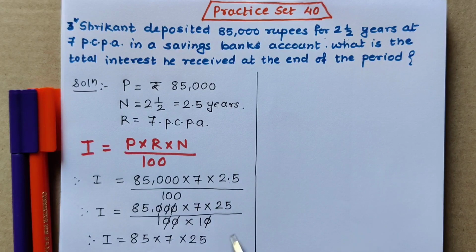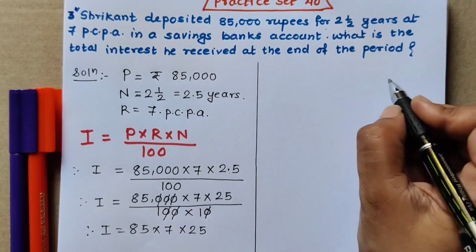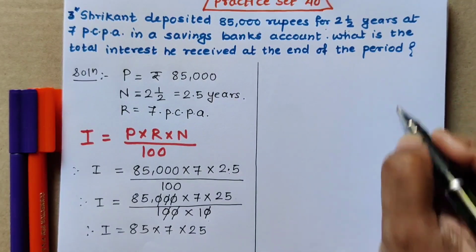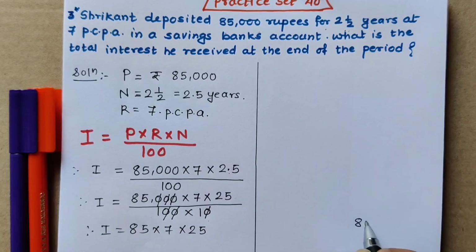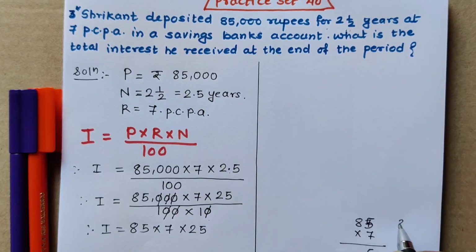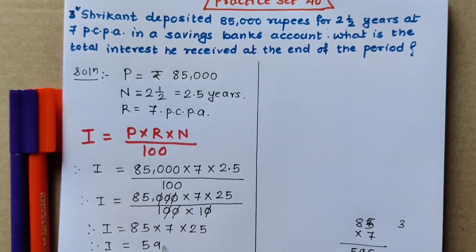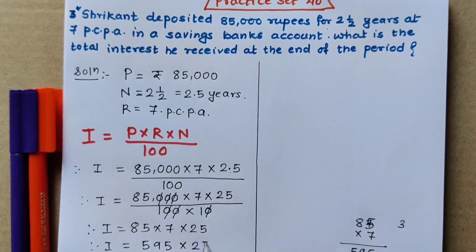Now we have to do this multiplication. So let us do it. 85 into 7. 7 5s are 35, 3 carrying. 7 8s are 56, 56 plus 3, 595. So I is equal to 595 multiplied by 25.